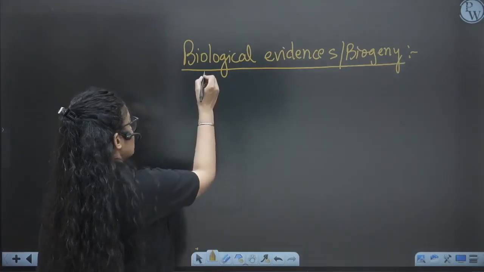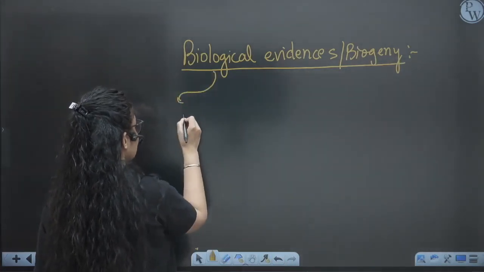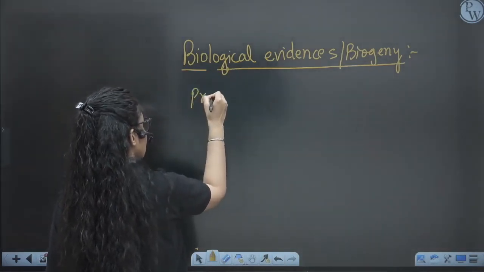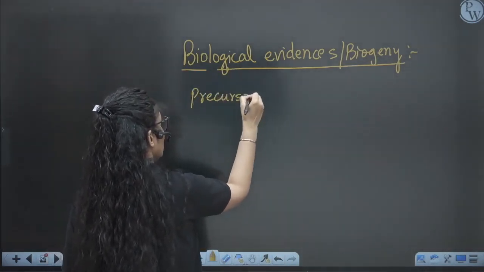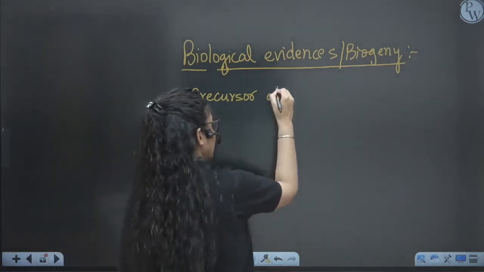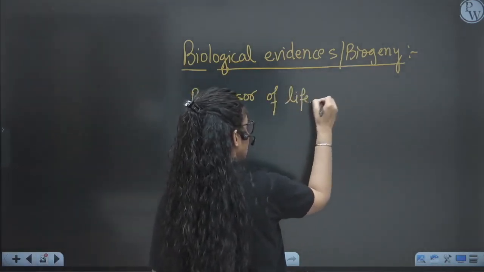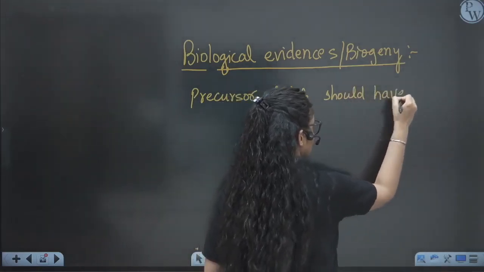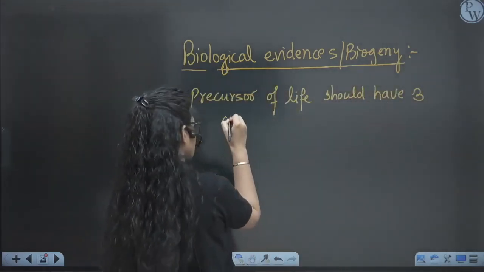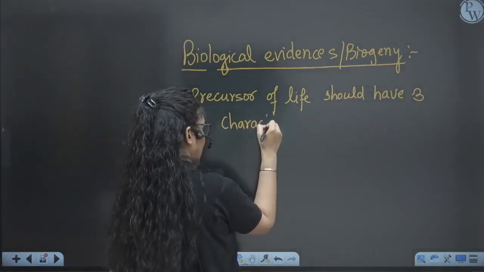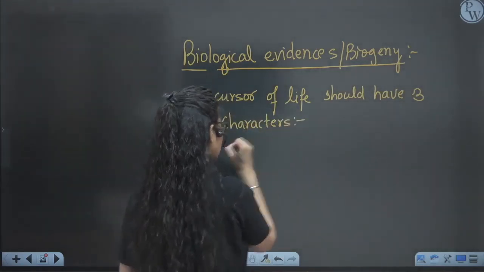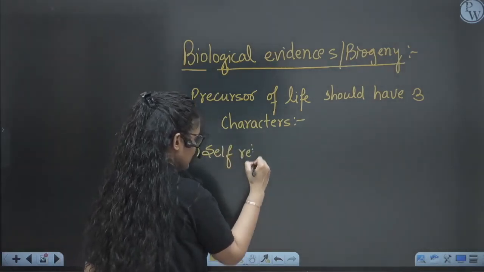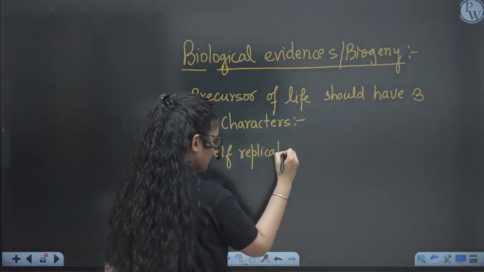So biological evidence means the precursor that will form the origin of life or form the cell. A precursor of life should have 3 characters. What are those 3 characters? First, they should have self-replicating property. They should replicate themselves.